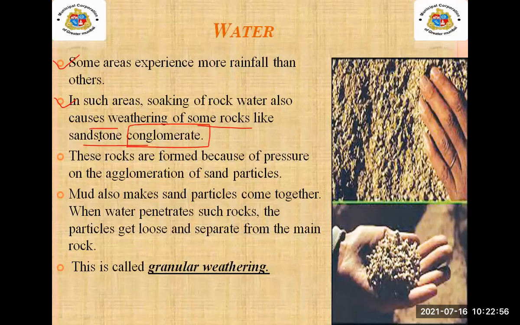Some rocks like sandstone and conglomerate. Conglomerate means it's a mixture. These rocks are formed because of pressure on the agglomeration of sand particles. Now, agglomeration means a collection of small pebbles. It is known as agglomeration.